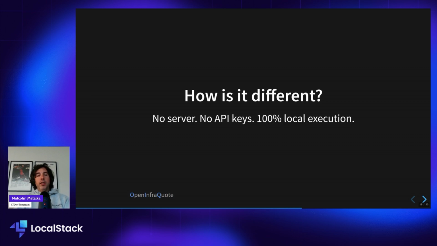Secondly, it's meant to be incredibly easy to use. There's no server component, there's no API keys. All you need are these files that you download from the OpenInfraQuote website, and they're pretty small, they're not that large. So you do it all locally. No information ever leaves the machine that you ran it on. So if you're privacy aware or security concerned, or you just don't want to have to add another API key you need to manage and store somewhere, then OpenInfraQuote is a great choice.